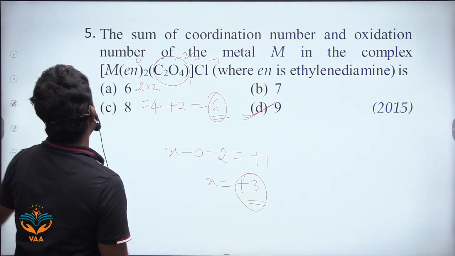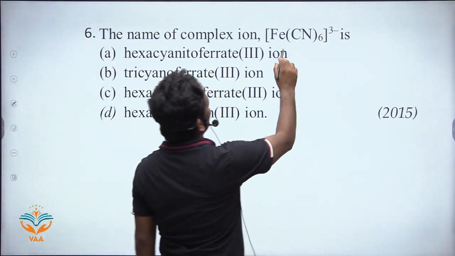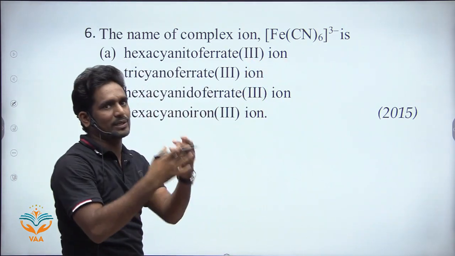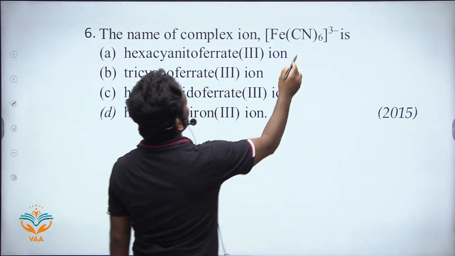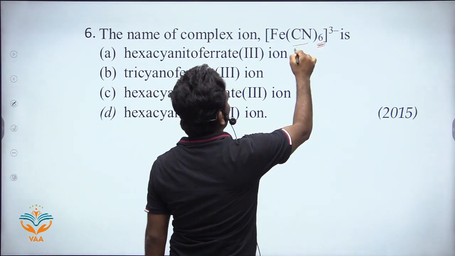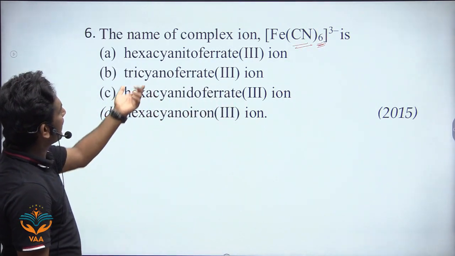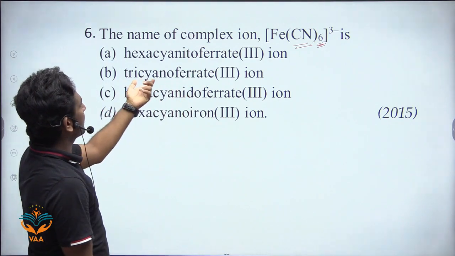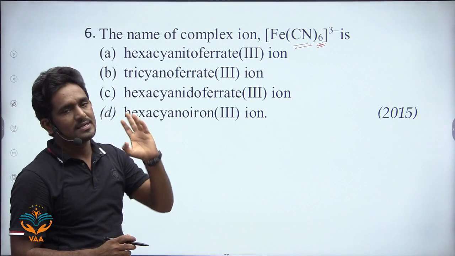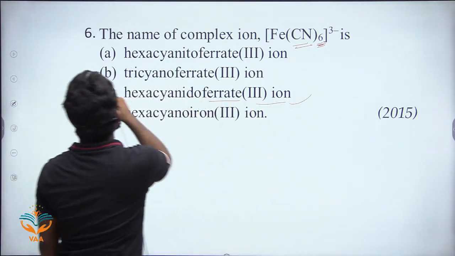Okay, better? Right. Next one, the name of the complex ion. What is the oxidation state here? In all the cases, oxidation state 3 is given, so it is not necessary to calculate the oxidation state. So hexacyano, there are six ligands. Hexacyanoferrate(III). Where is the answer? Hexacyanito, no. Tricyano, no. Hexacyanido, there are 2 names for the cyanide ligand, cyano and cyanido. Hexacyanidoferrate(III). The answer is C.